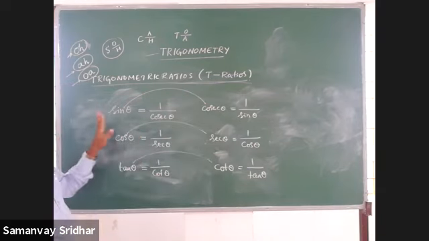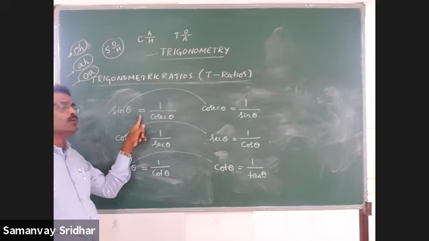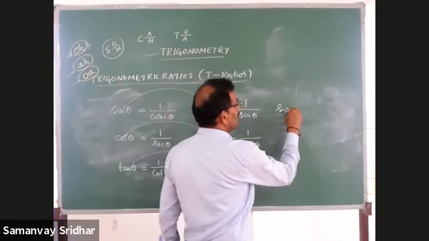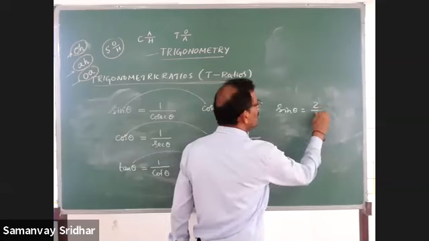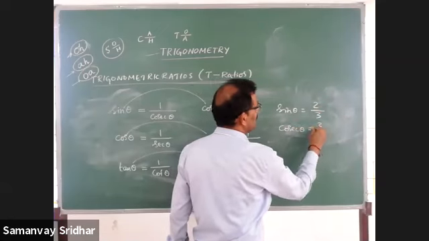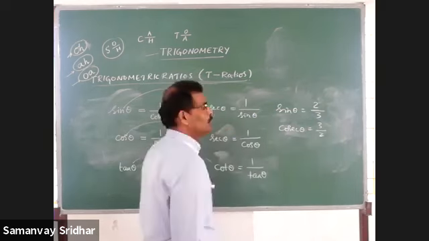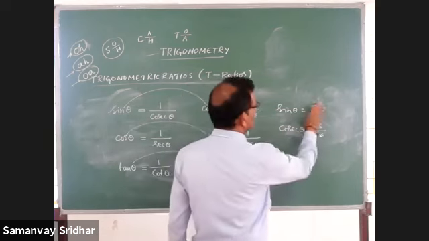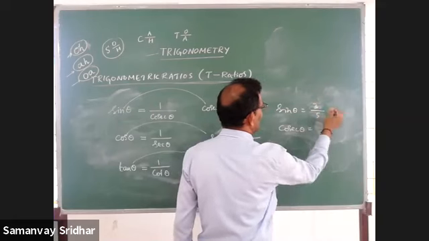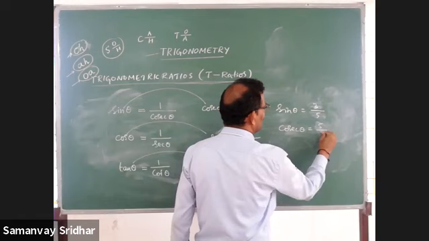That means the value of sin theta is exactly the reciprocal of the value of cosec theta. For example, if sin theta is equal to 2 by 3, then no doubt cosec theta is equal to 3 by 2. If sin theta is 3 by 5, then cosec theta is 5 by 3.